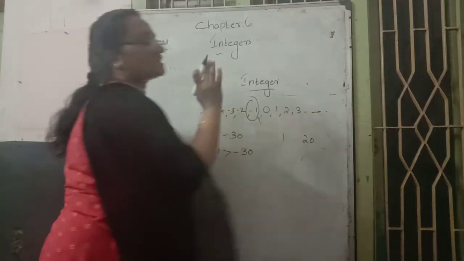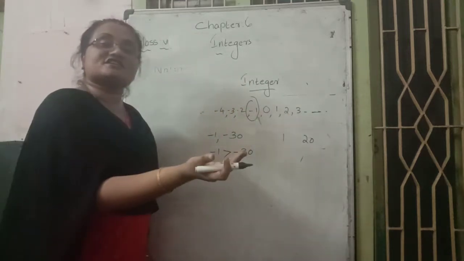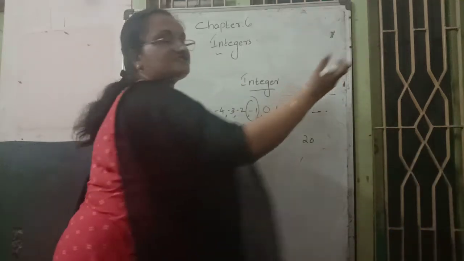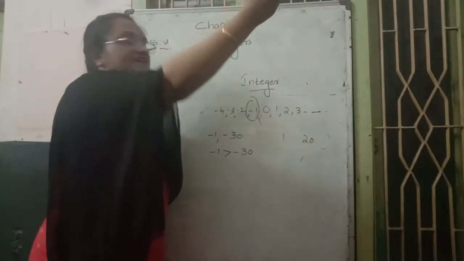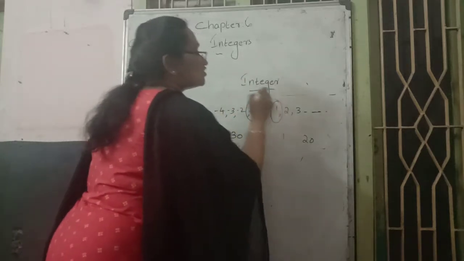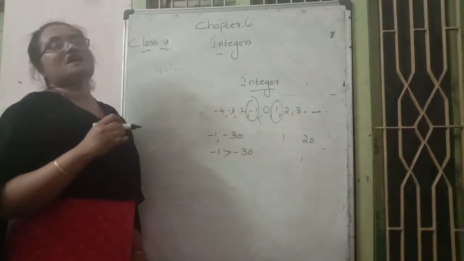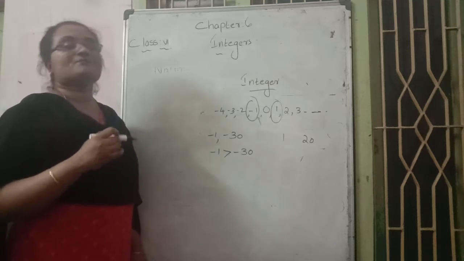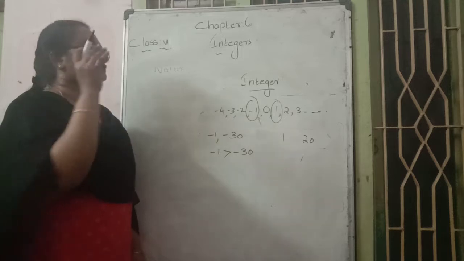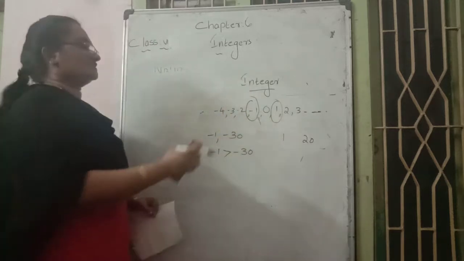In the positive case, we can't say which is the greatest integer, because countless numbers are there. But the smallest positive integer is 1. I hope you understand what I said regarding integers.